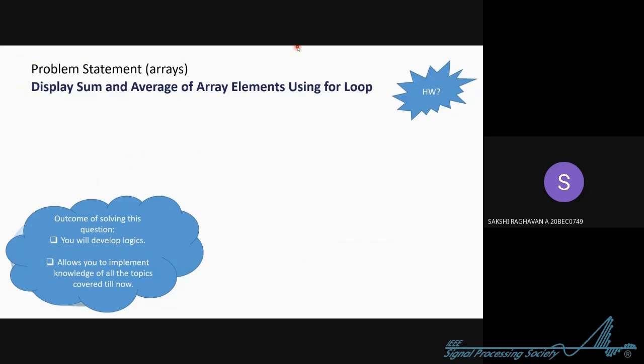Now this is a homework question. The question is, you will display the sum and average of the array elements. So what you have to do is declare an array and assign some values. You can do it in either way that we have discussed in the previous slide. Then you will display the sum of all the elements of the array, and also calculate and print the average of all the elements in the array.